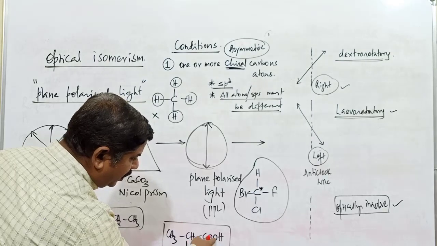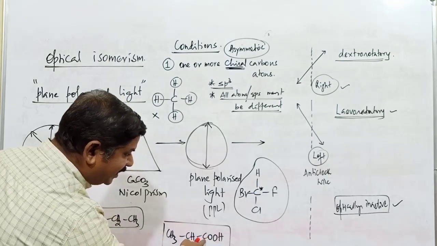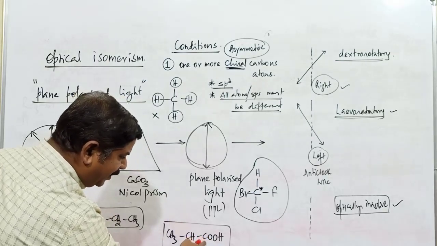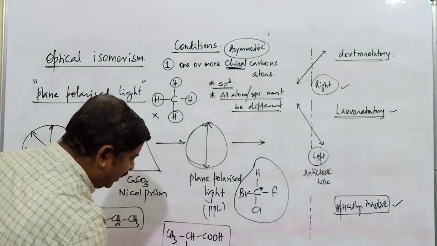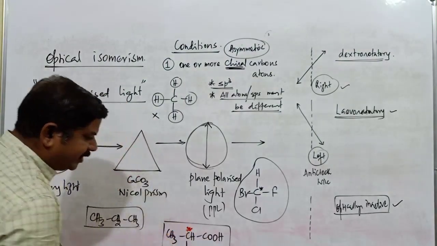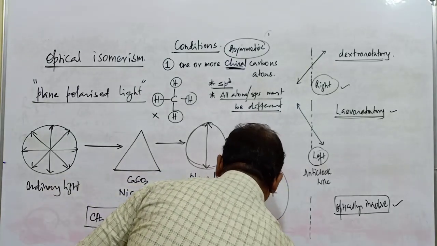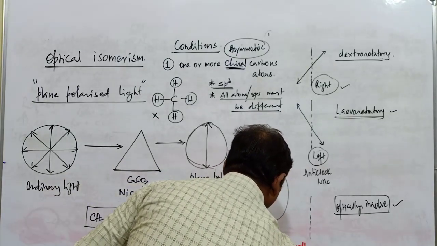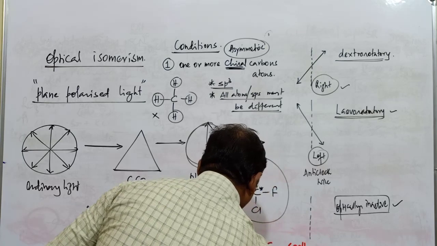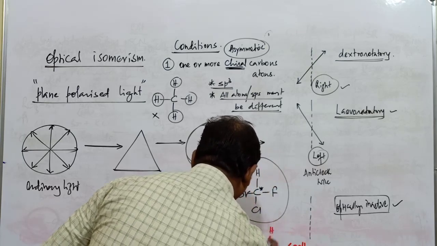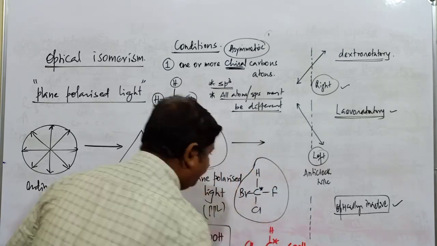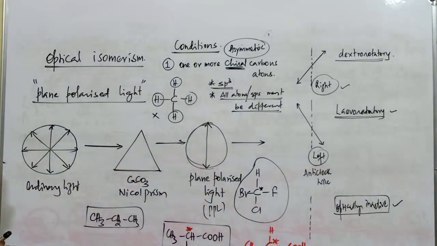This one is bonded to oxygen, and moreover it is not an sp3 hybridized carbon atom. It is an sp2 hybridized carbon atom, so it cannot be chiral. The only carbon atom left is this one, the chiral carbon atom. It has COOH, OH, CH3, and H. So this carbon atom is referred to as a chiral carbon atom.